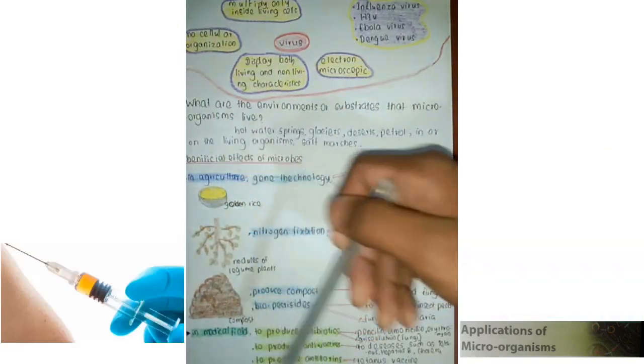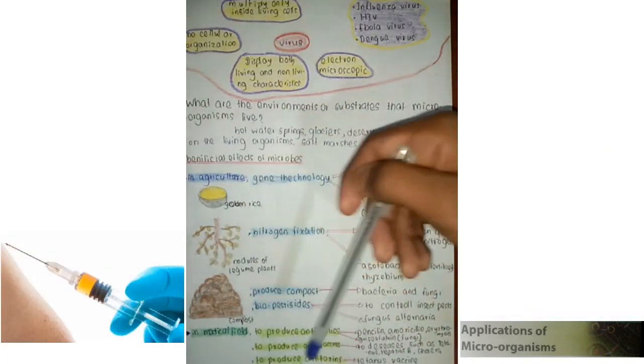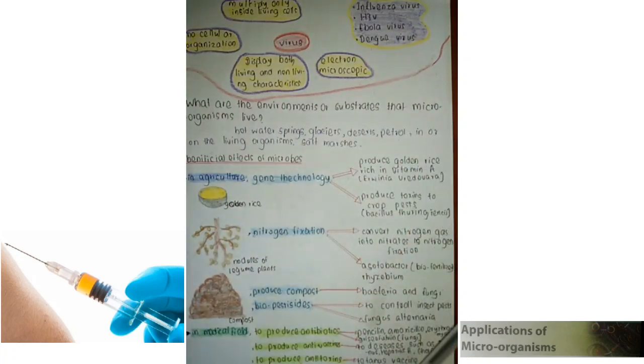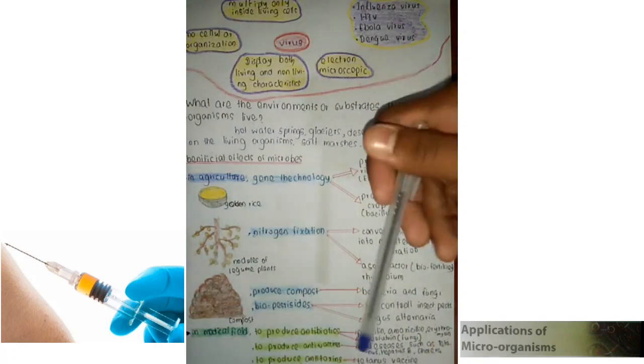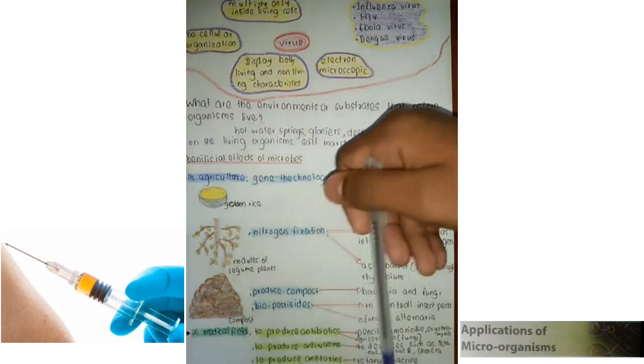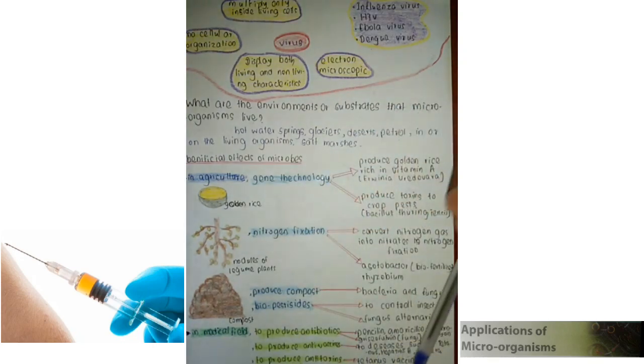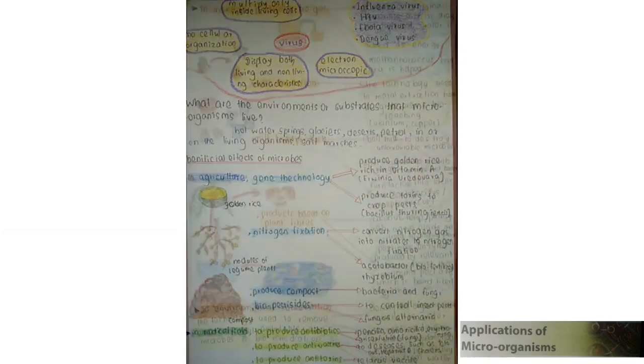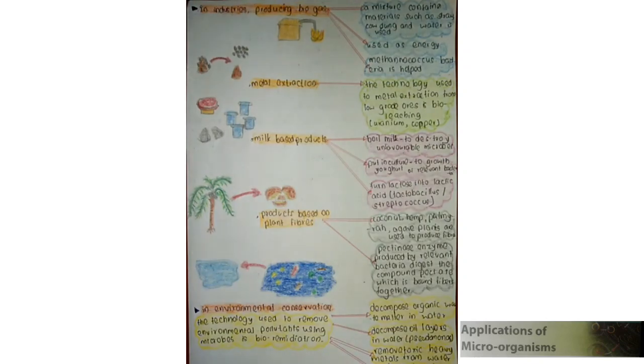Then we are going to talk about vaccines. Vaccines are used to act against diseases such as tetanus, hepatitis B, and cholera. We are going to talk about the industrial field. In the industrial field, there are four main instances where microorganisms are used.